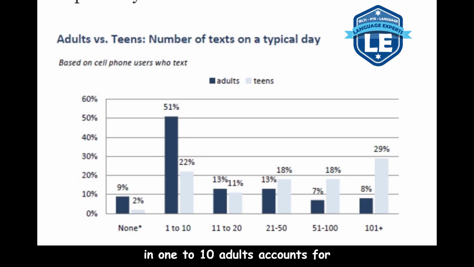Also, in 1 to 10, adults accounts for around 51%, which is the highest. Finally, in 11 to 20, the percentage of teens is around 11%. To sum up, this graph tells about the number of texts.